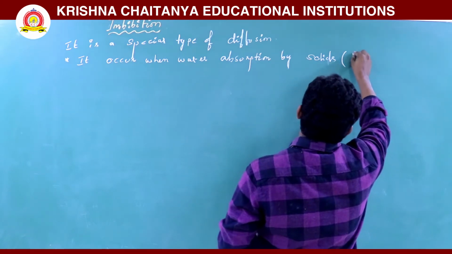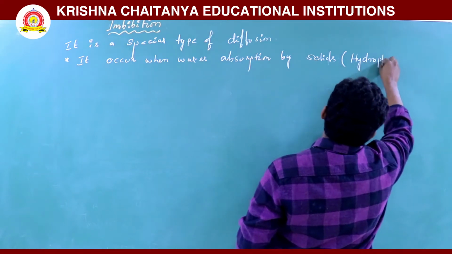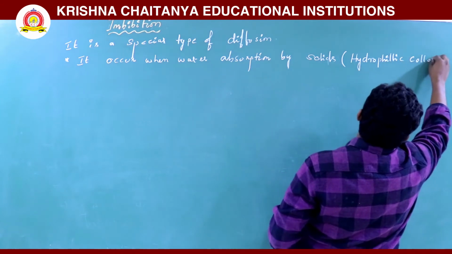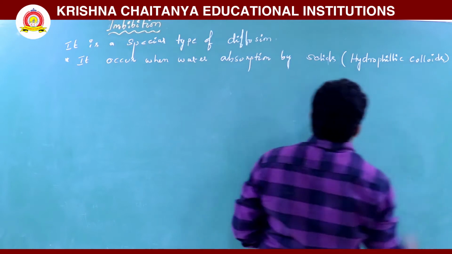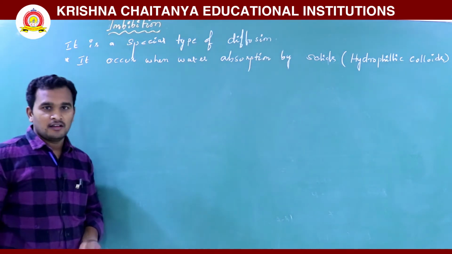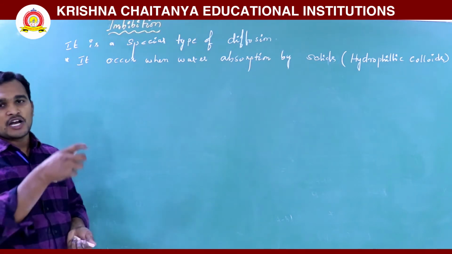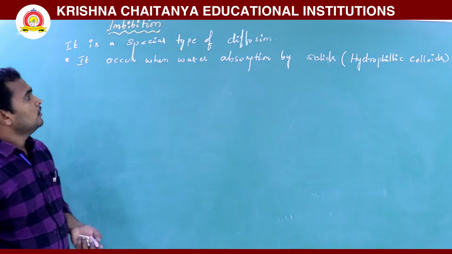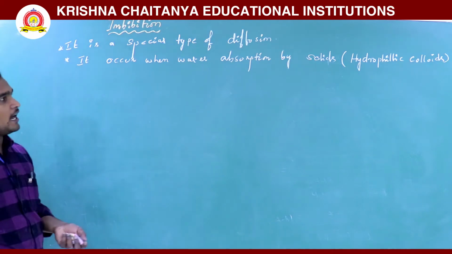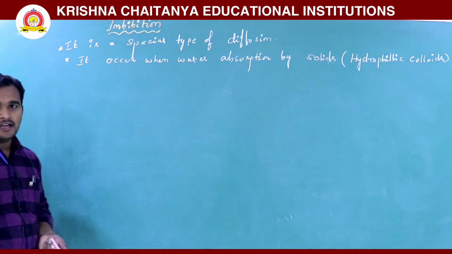Here mainly hydrophilic colloidal substances. Hydro means water, philic means loving, so water loving substances. It is absorption of water. It is a special type of diffusion. It occurs when water is absorbed by solids, and is called imbibition.